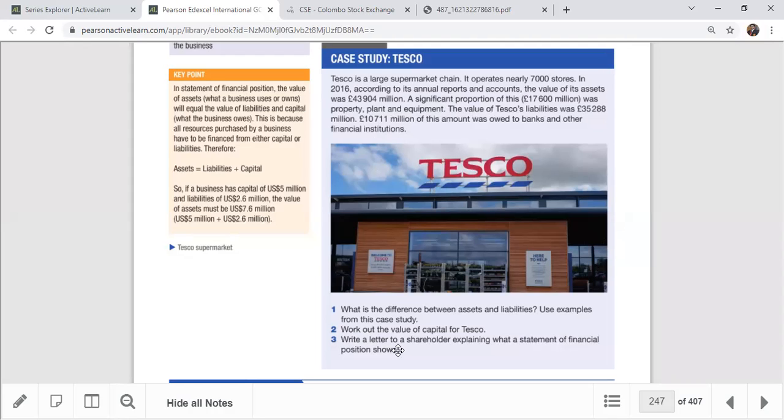Question number 1: what is the difference between assets and liability? Use examples, work out the value of the capital for Tesco, and write a letter to shareholders explaining what the statement of financial position shows. Right, so I'll show you.